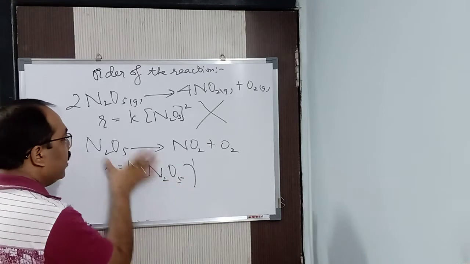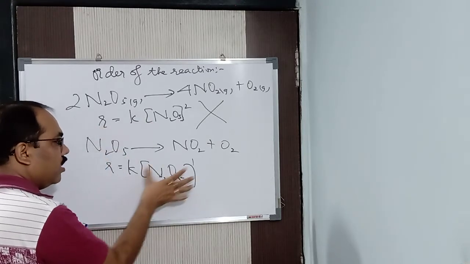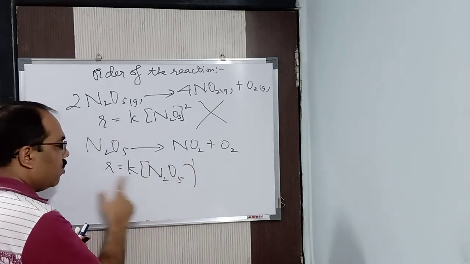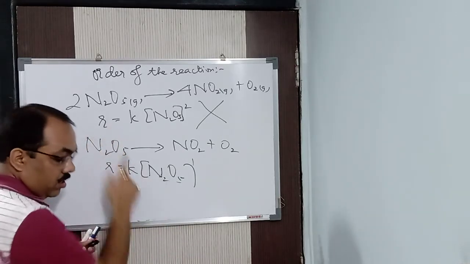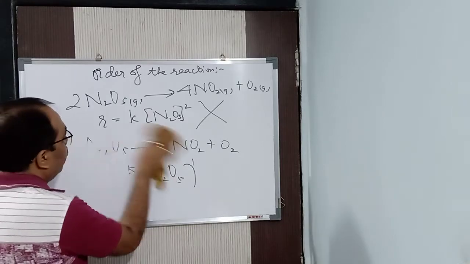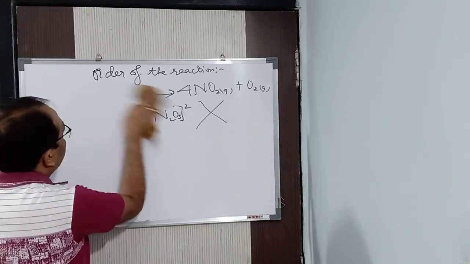This is the actual rate of the reaction. This is not the actual rate. This is the actual rate, and the order of the reaction is 1. So the order of the reaction, again I repeat, is determined by the rate law or the rate equation. This is not the actual rate of the reaction. Okay? Fine.